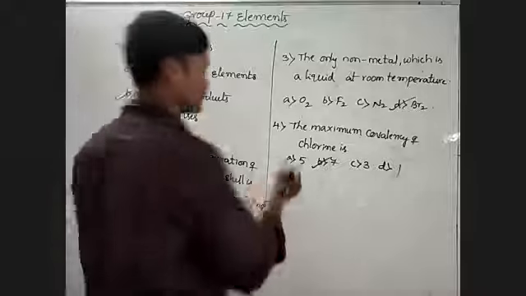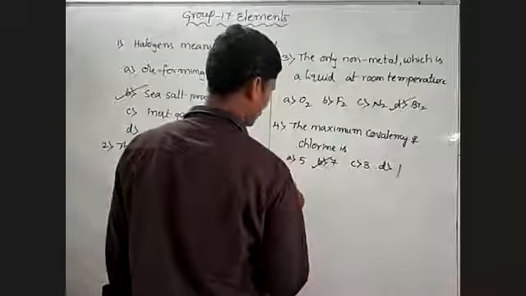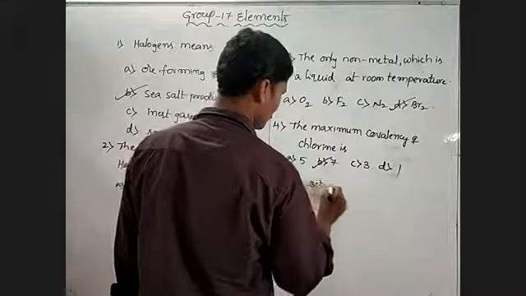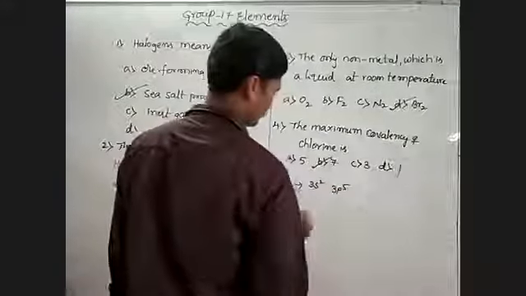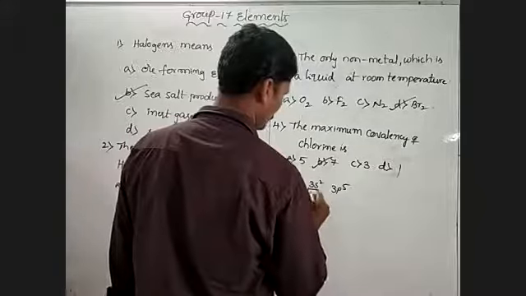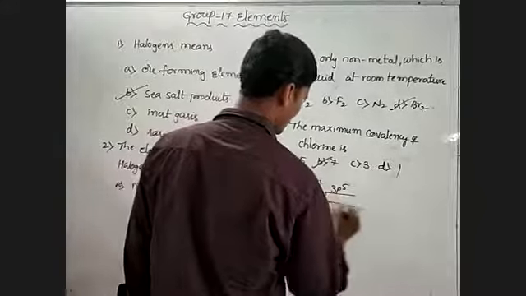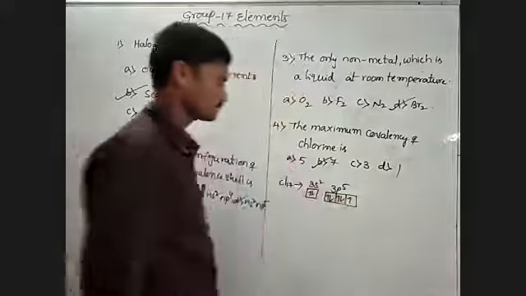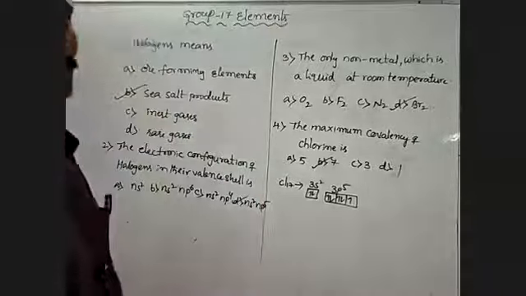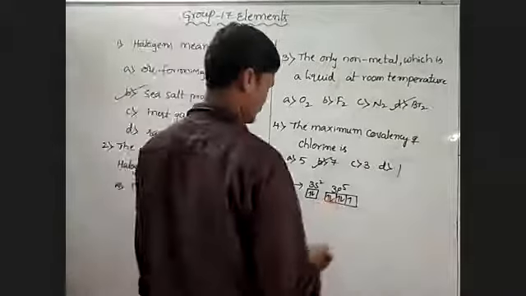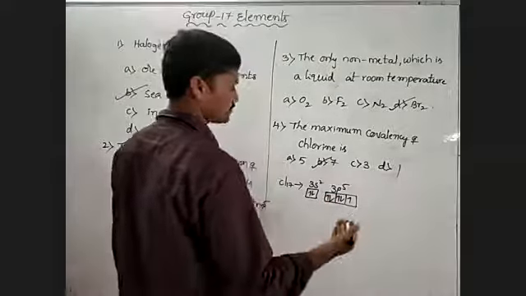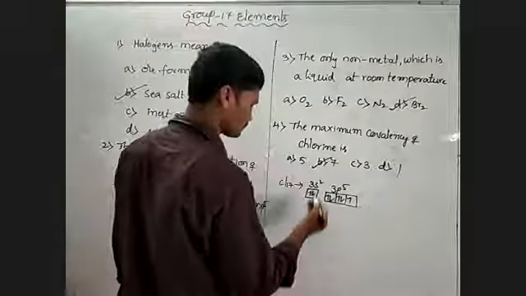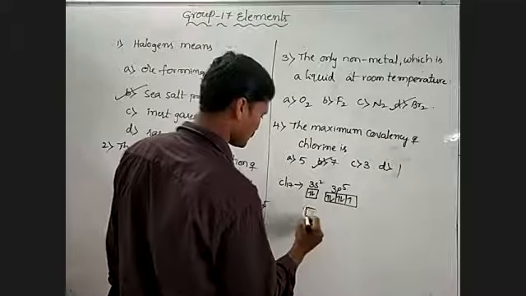Okay, what is the general configuration here? For fluorine, atomic number 17, 3s2, 3p5. This is the general electronic configuration of fluorine. In the first excited state, an electron has to go into the d orbital. Look at the first excited state once.